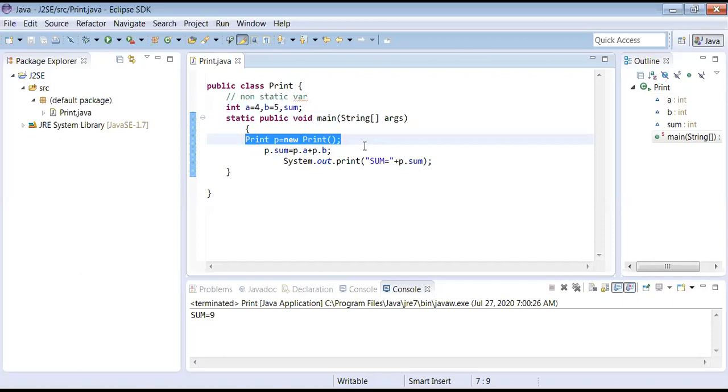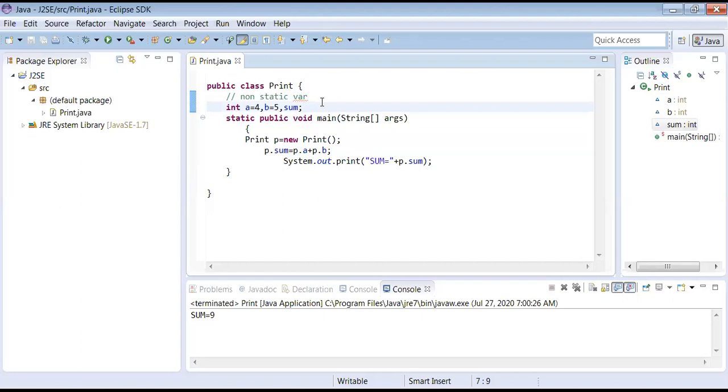Now we have to call a method with the object. So P is the object name, P dot sum. That's it. Inside and outside, both the cases I explained with a simple application. Now, can I make this application a little bigger? See what I'm doing.